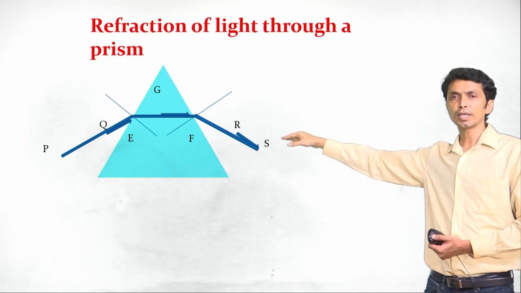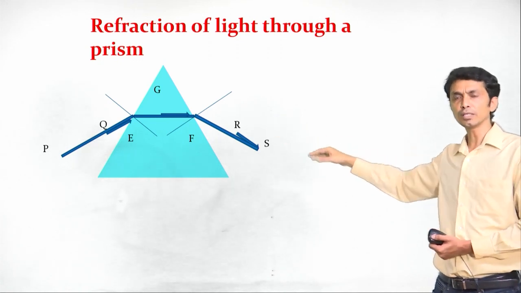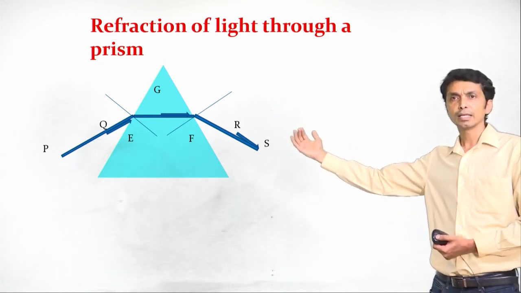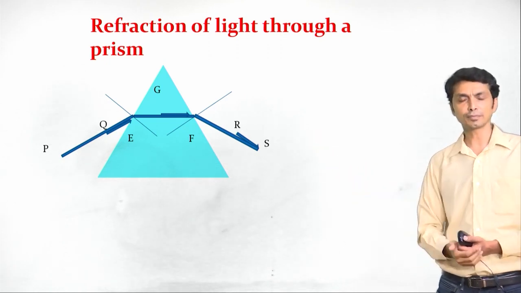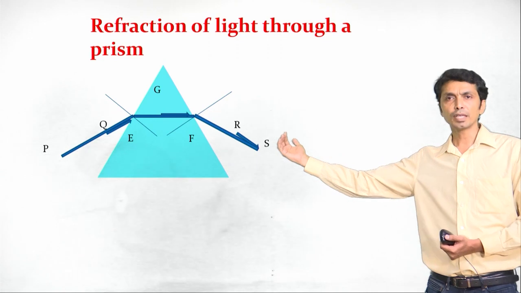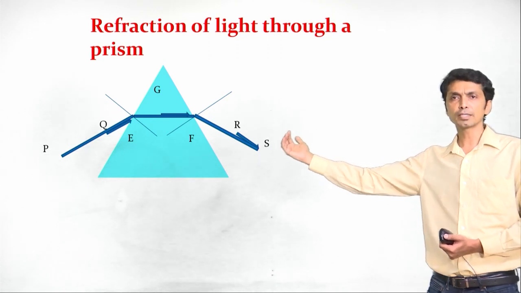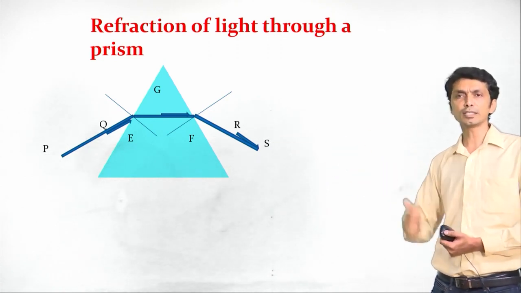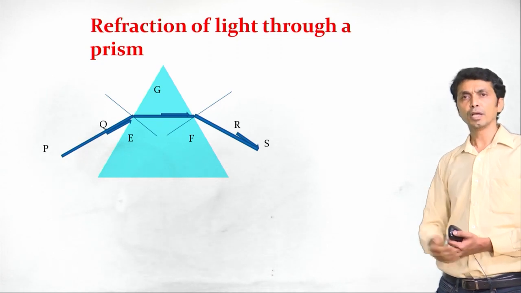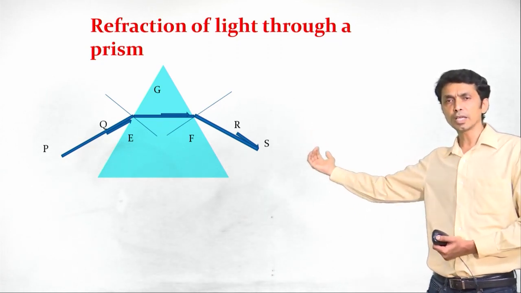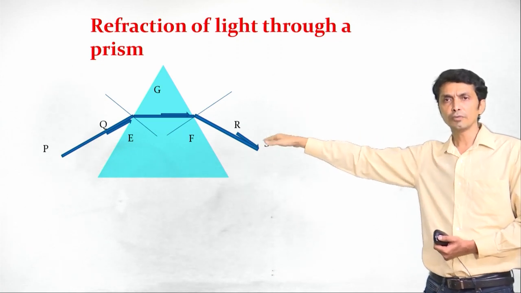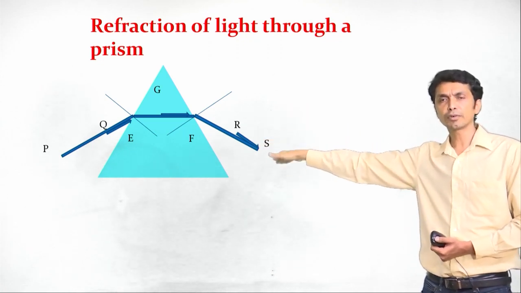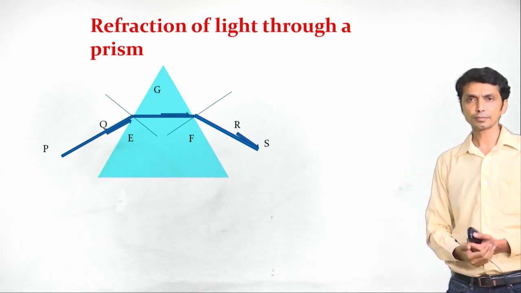So, EF is the ray of light passing through the glass prism, and RS is the emergent ray. What is happening there? EF is in a denser medium. The ray of light is traveling from the denser medium to air, that is the rarer medium, and this is the normal. We can see it is bending away from the normal.